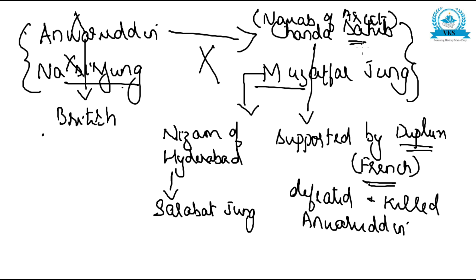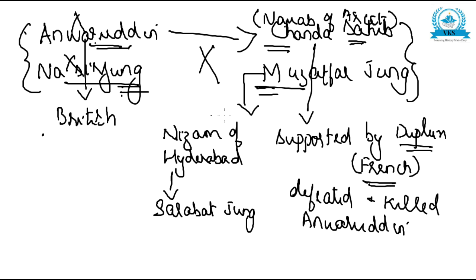Okay, so the Second Carnatic War actually started because there was a civil war of succession between Anwaruddin and Chanda Sahib in Arcot and Nasir Jung and Muzaffar Jung in Hyderabad. Chanda Sahib and Muzaffar Jung were supported by the French governor, that is Dupleix, and on the other side the British supported Anwaruddin and Nasir Jung. And this led to the Second Carnatic War.